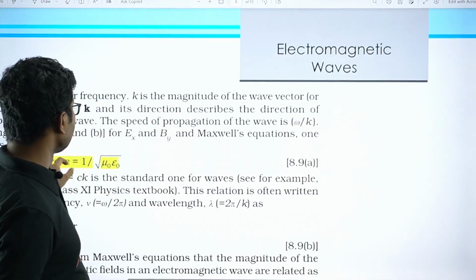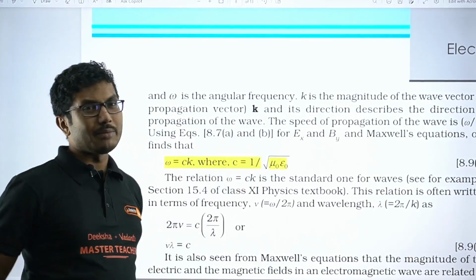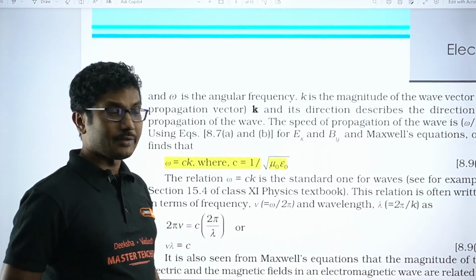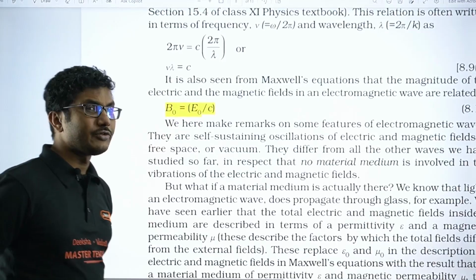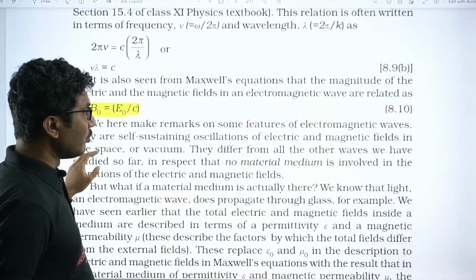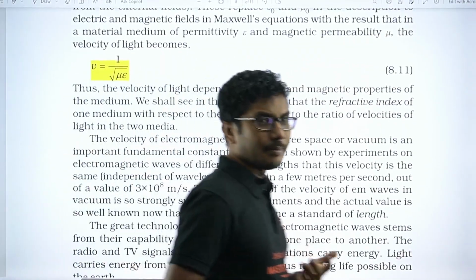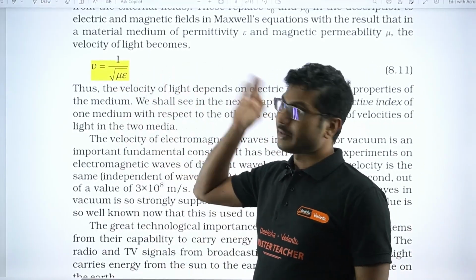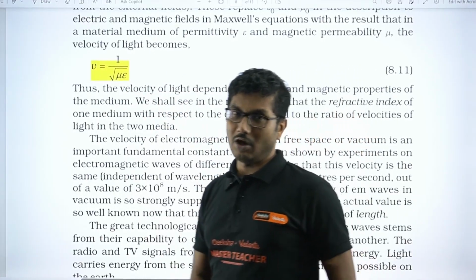Now speed is basically speed of light, and it is given by 1 by square root of mu naught epsilon naught. Very, very important expression, again for objective you have to remember this. Another expression is B naught equals E naught by c. This is also a very, very important formula for board exam, for competitive exam. And speed for any medium is basically 1 by square root of mu epsilon. Obviously mu naught epsilon naught is for free space. For any other medium it is 1 by square root of mu epsilon.